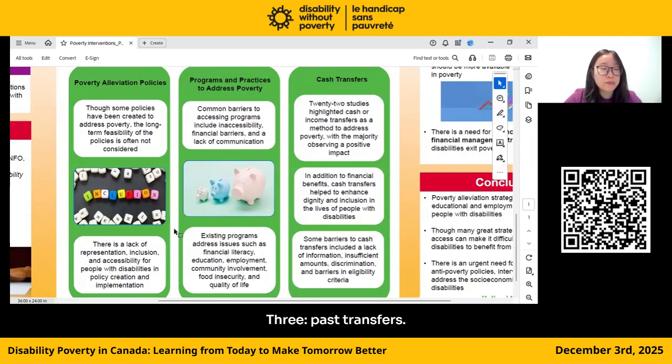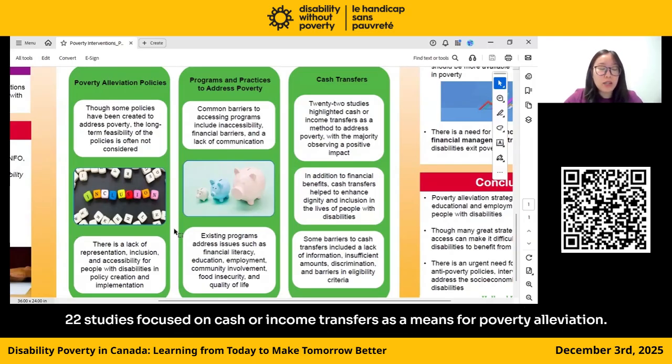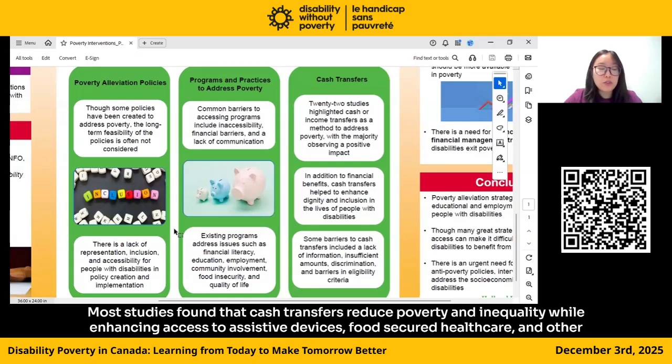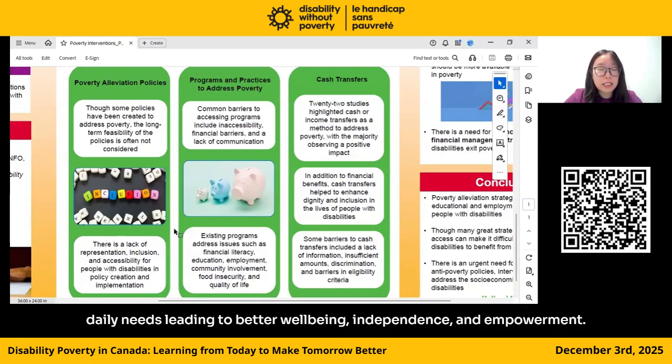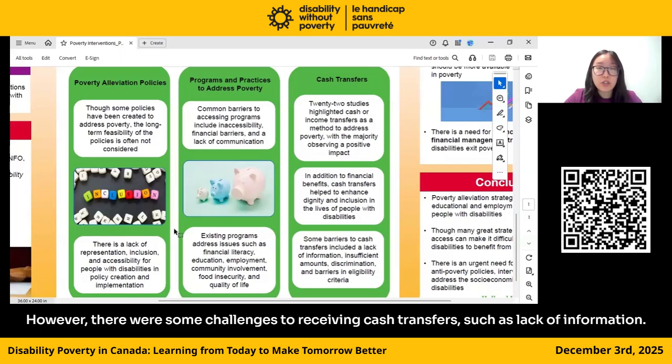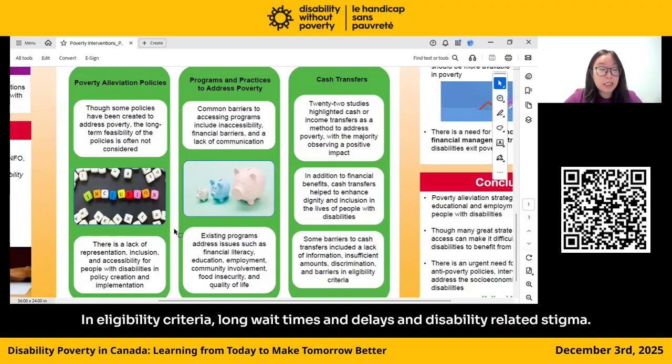3. Cash transfers. 22 studies focus on cash or income transfers as a means for poverty alleviation. Most studies found cash transfers reduce poverty and inequality while enhancing access to assistive devices, food security, healthcare, and other daily needs, leading to better well-being, independence, and empowerment. However, there were some challenges to receiving cash transfers, such as a lack of information, barriers in eligibility criteria, long wait times and delays, and disability-related stigma.